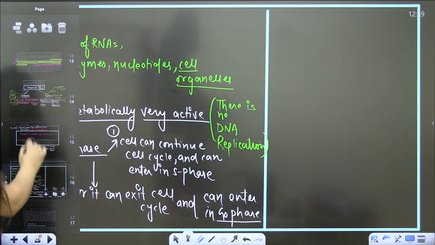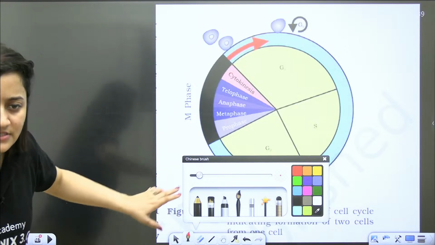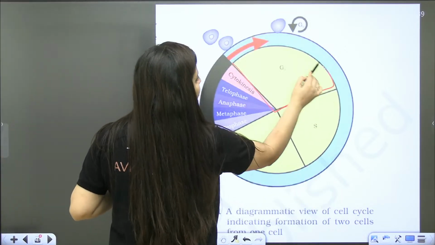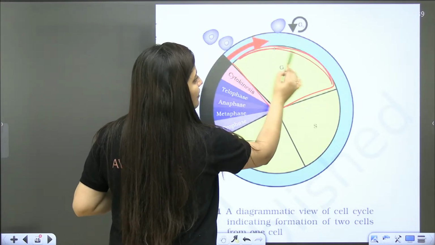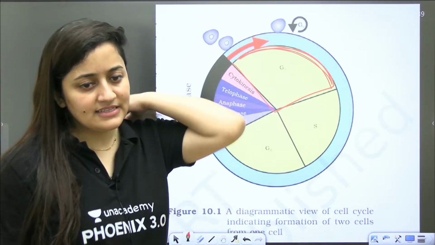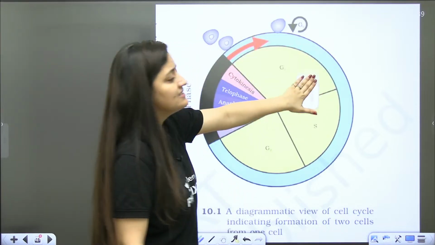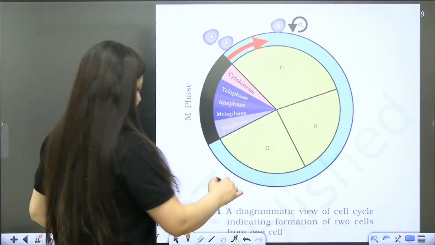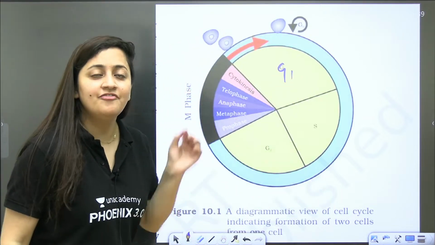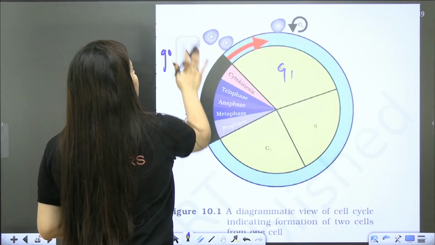Now we have to understand one diagram which is given in NCERT. Can you see this part? It is telling us about the G1 phase. When a cell is in G1 phase, when it is metabolically active, growing, and increasing its cytoplasm, what will that cell see? Either there is a go ahead signal, that yes,